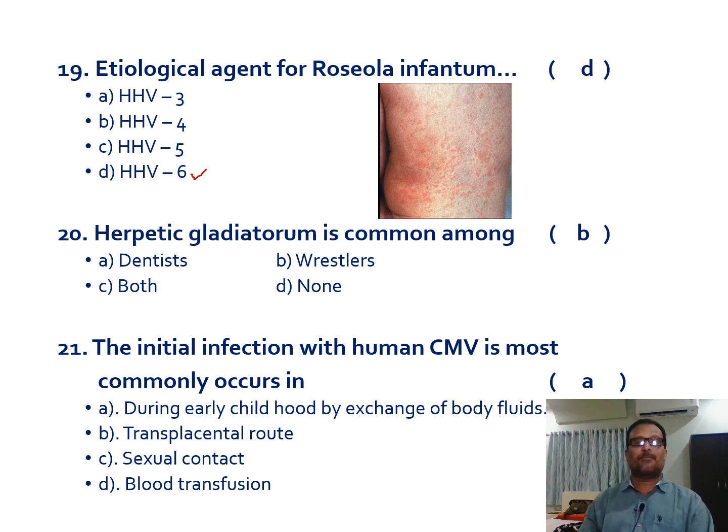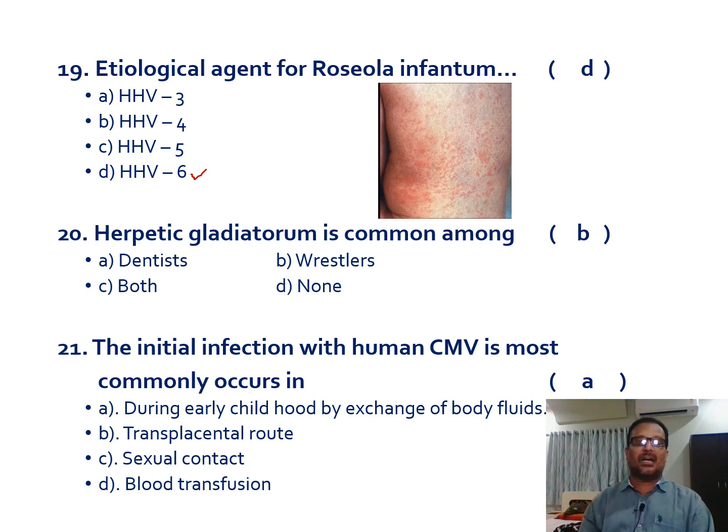But here the question is how the initial infection will occur in humans with cytomegalovirus. Option A is during early childhood by exchange of body fluids. That is the correct answer, because during early childhood the babies will be handled by the adults because of their cuteness or something else.